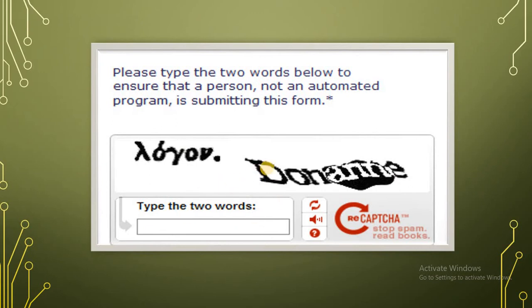Here you can see the CAPTCHA, the BaffleText, and the audio, and also a reCAPTCHA. All these different types of CAPTCHAs are there to identify that it is a human, not a machine or a robot or a spam.